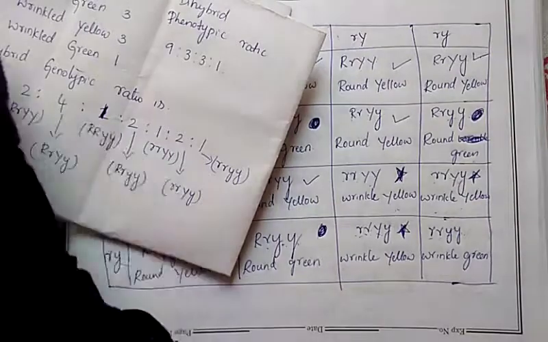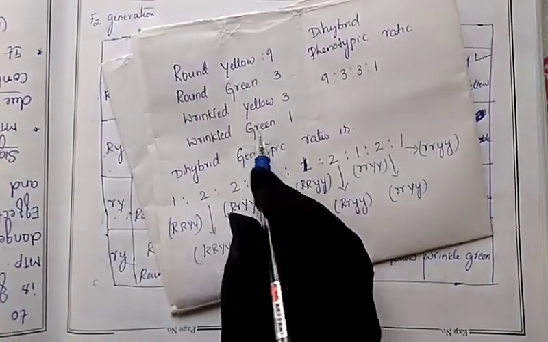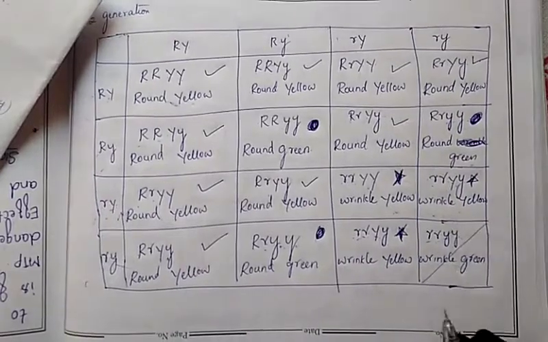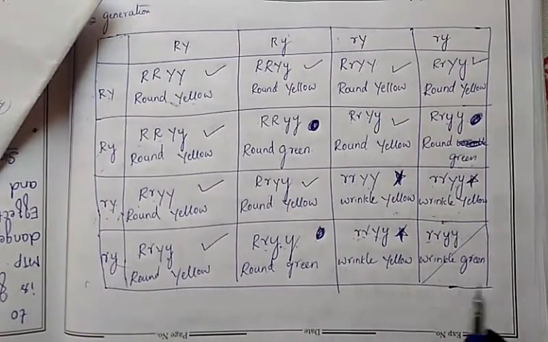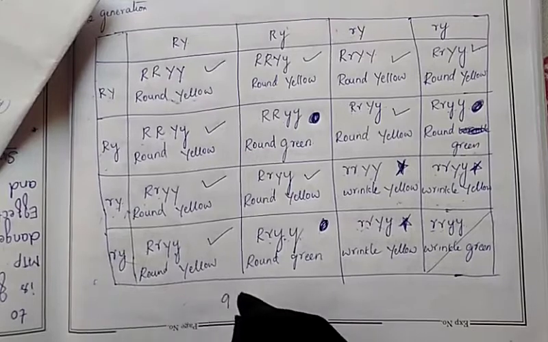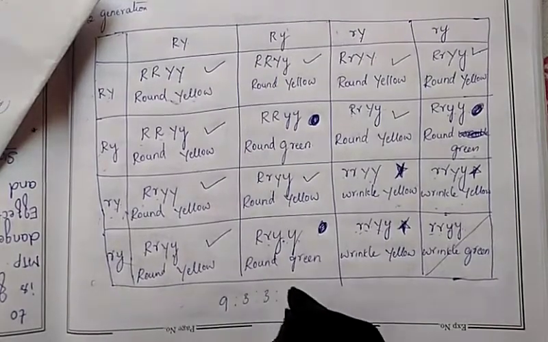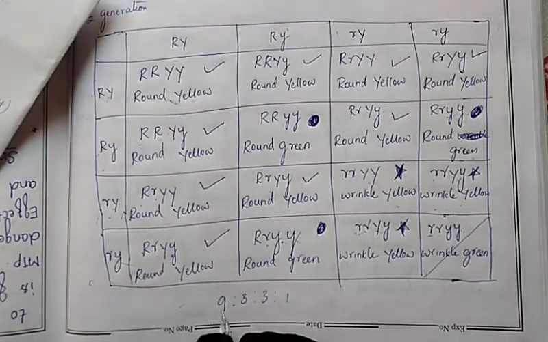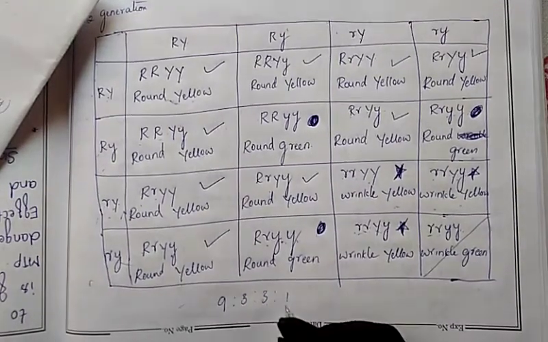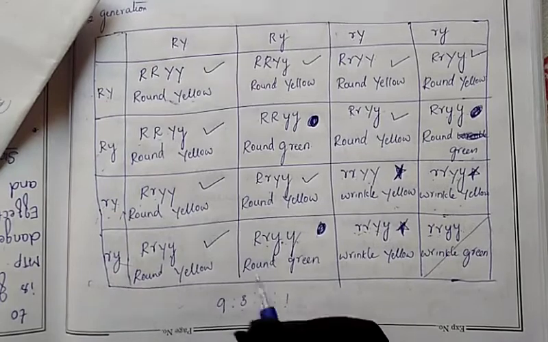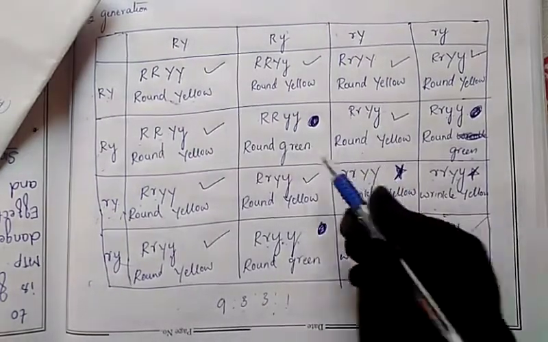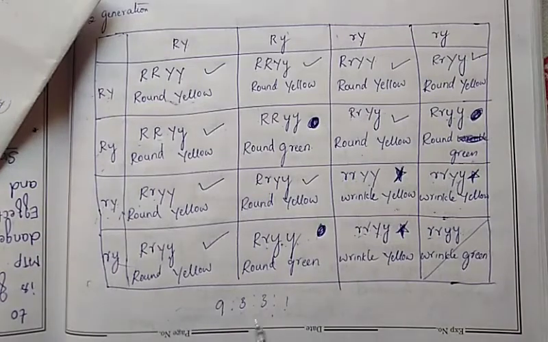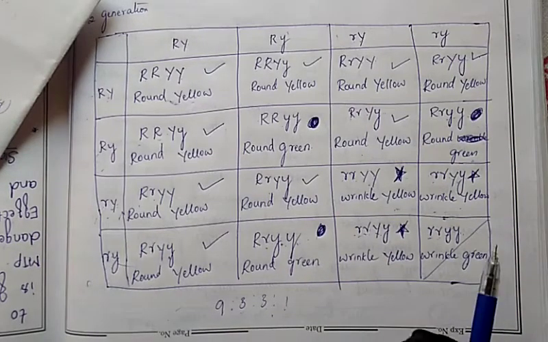Next, who is present? Wrinkle green. Which is that? This is the wrinkle green. So how much will we get here? 9 is to 3 is to 3 is to 1. So this is the phenotypic ratio. This is the complete 9, this is the 3, this is the 3, and this is the 1.